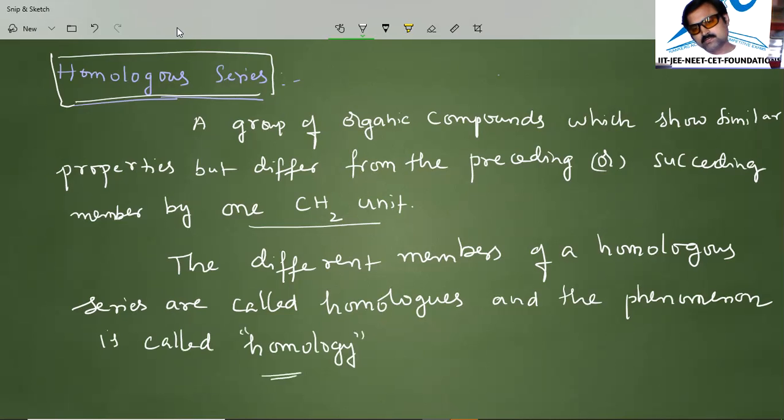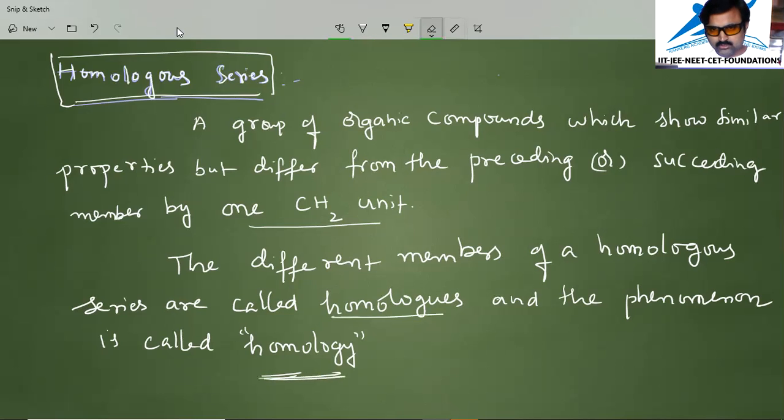Okay. So dear students, if anybody asks what is homologous series, then you will be giving this answer. This is the definition for homologous series. And the homology definition is also given here: the different members of a homologous series are called homologues and the phenomenon is called homology.